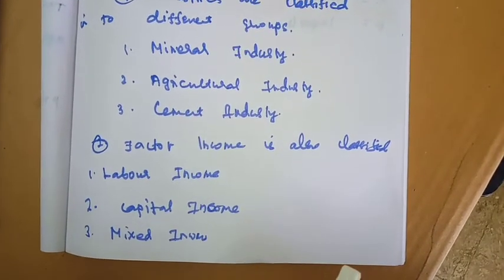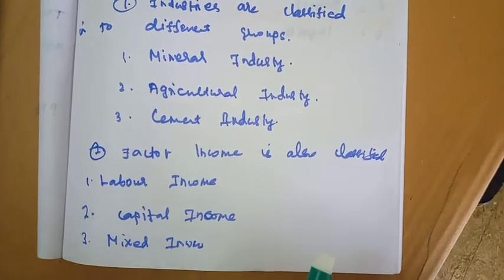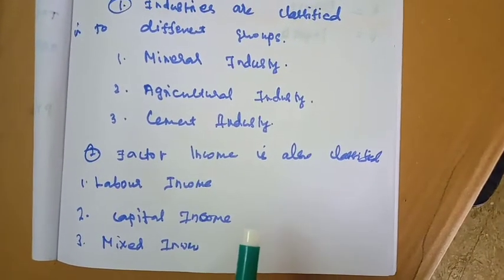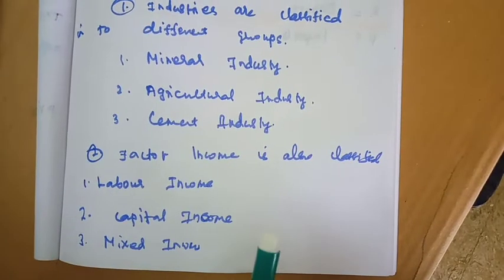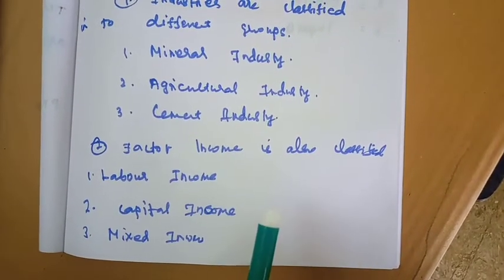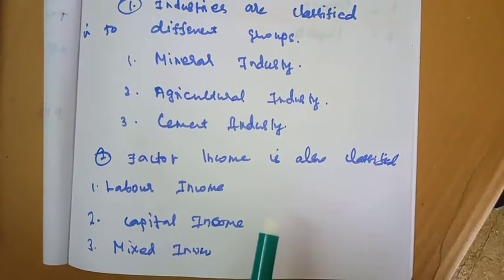The capital incomes are profit, interest, dividend and royalty. Dividend and royalty we get from the share market. Mixed income means farming, sole proprietorship and other professions.